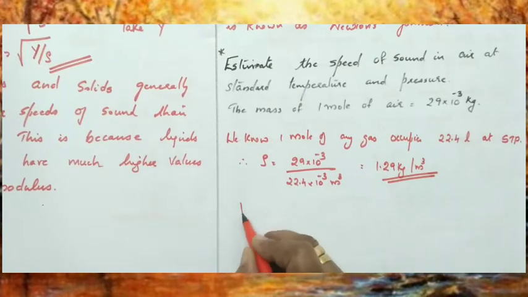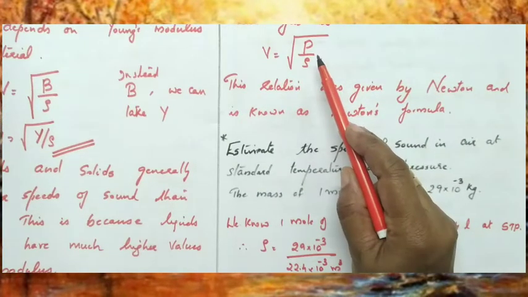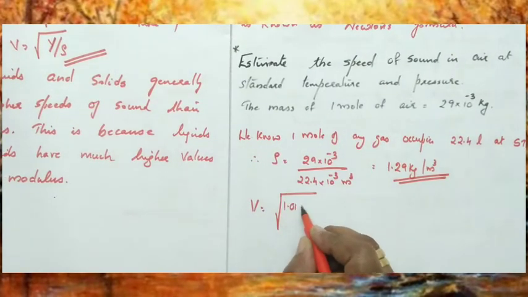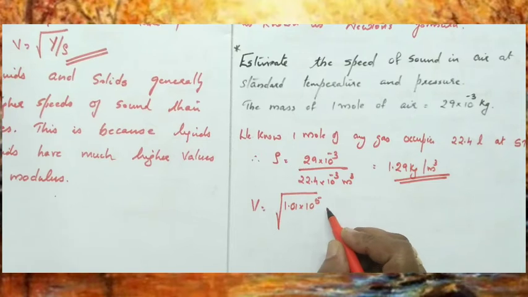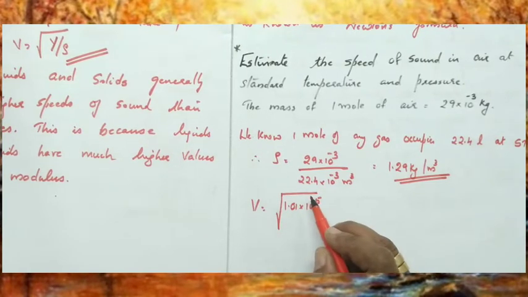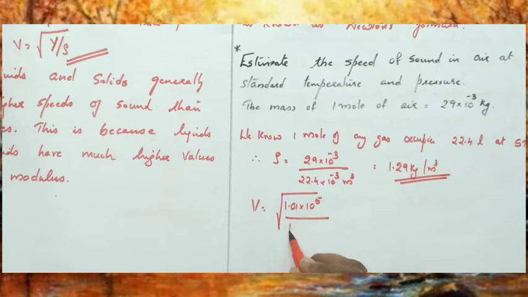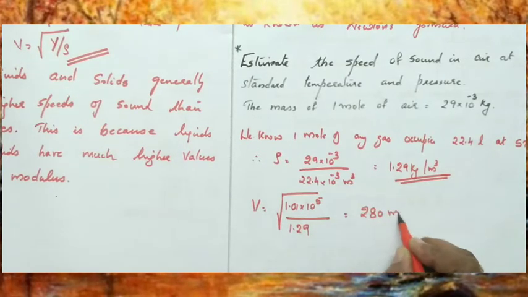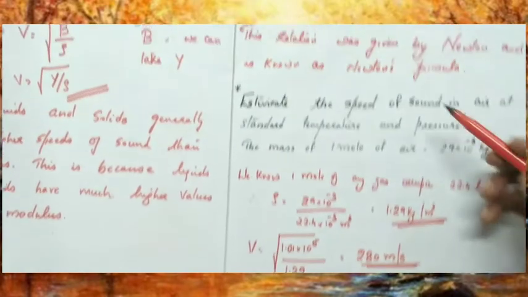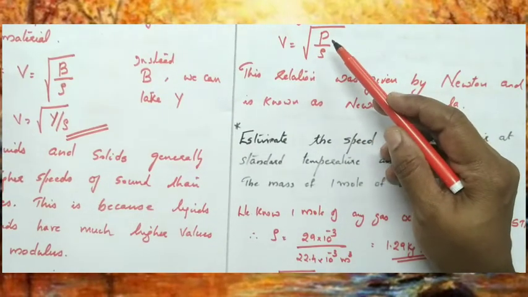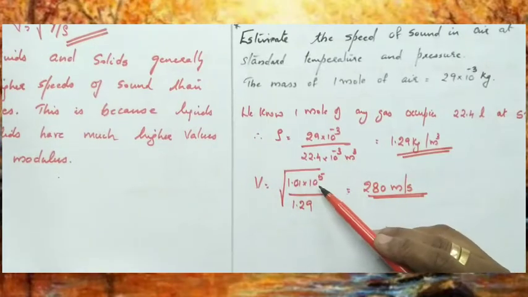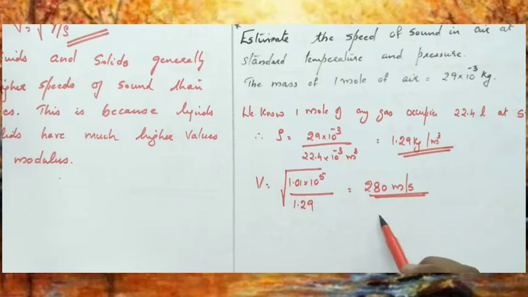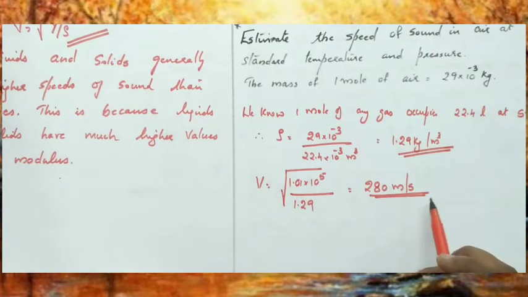And velocity, using the formula V equal to root of P by rho. Atmospheric pressure is 1.01 into 10 raised to 5 Newton per meter square. So this atmospheric pressure divided by density 1.29, if you simplify, the answer is 280 meter per second. So if you substitute in the formula V equal to root of P by rho, you will get the answer as 280 meter per second.